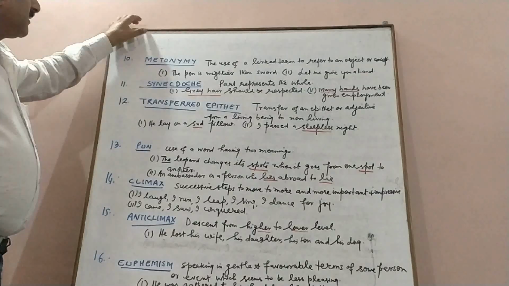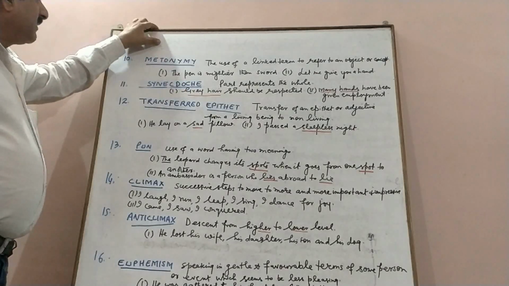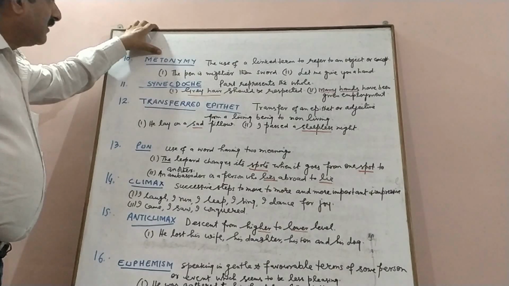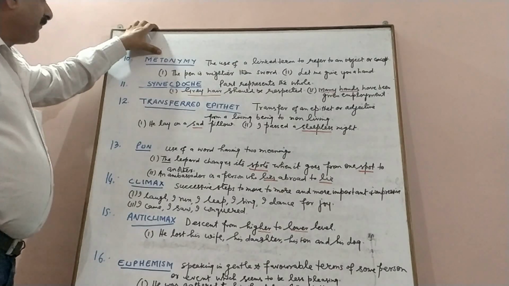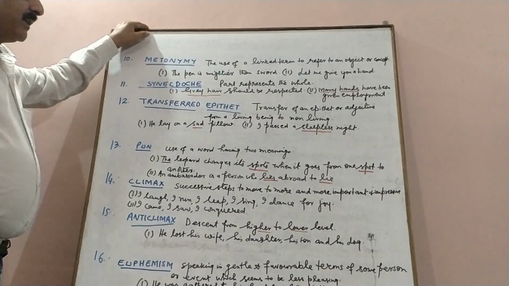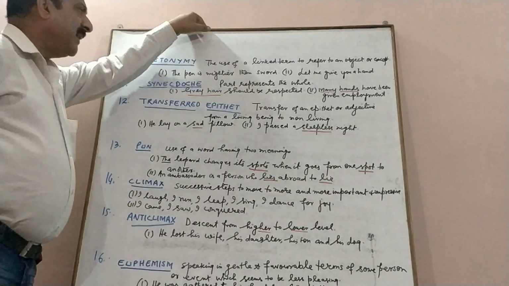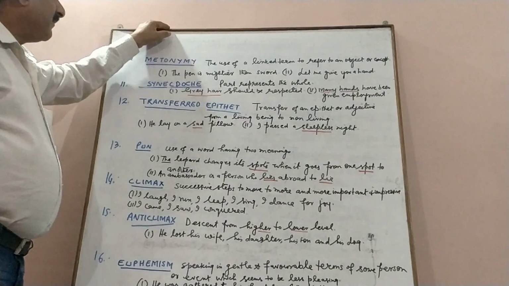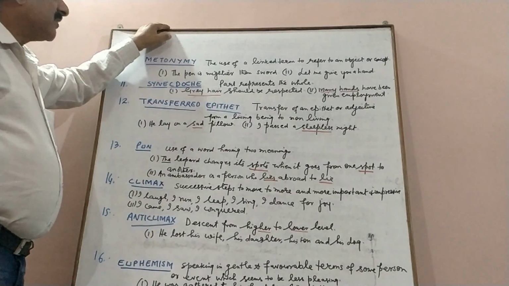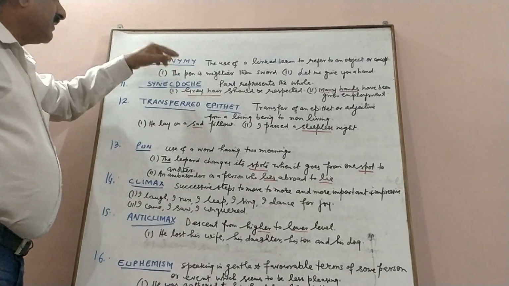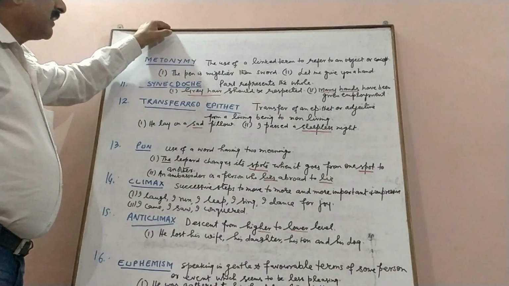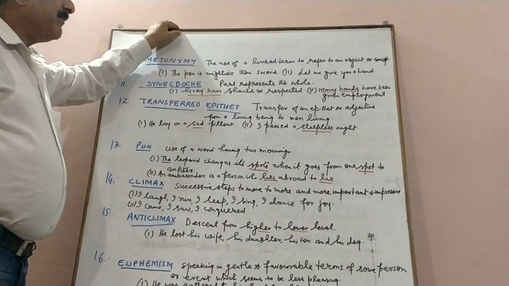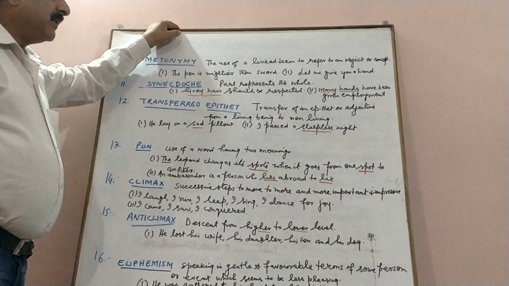Now our next figure of speech, or we call it poetic device or literary device, is metonymy. Metonymy is the use of a linked term to refer to an object or concept. For example, we have "The pen is mightier than the sword." What we mean here is writing is more important than the sword. The next example is "Let me give you a hand," which means let me help you.